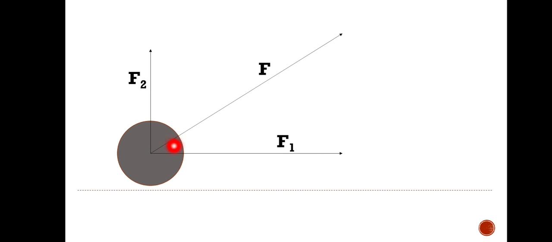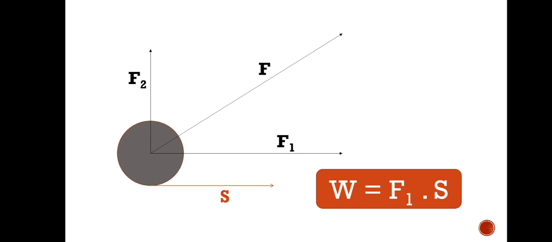Okay, so F1 causes the displacement. You see here, this is the displacement, suppose. If this is the displacement, this F1 is causing the displacement, not the F2. There is no displacement upward. In the upward direction, the roller remains at this level only, right? So there is no upward displacement. This F2 is there, but there is no displacement along the direction of F2. So we'll take only this F1 which causes this displacement. Understanding?